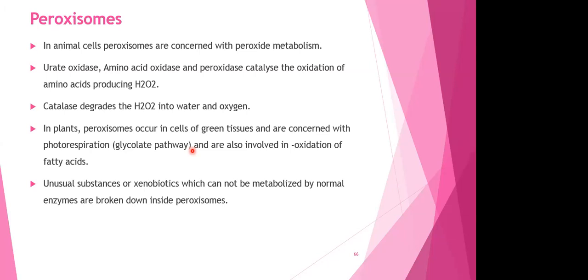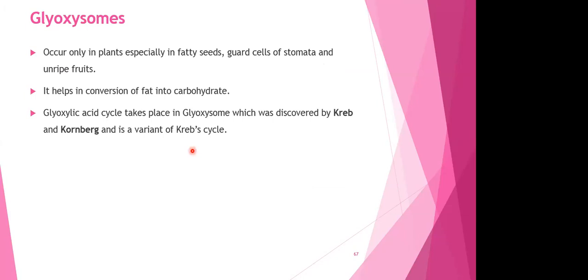The other microbody is your glyoxysome. Let us understand the glyoxysomes now. Glyoxysomes occur only in plants, especially in fatty seeds, that is, your oil seeds. They are also present in the guard cells of stomata and in unripe fruits.